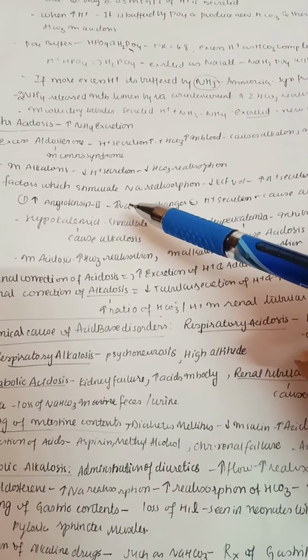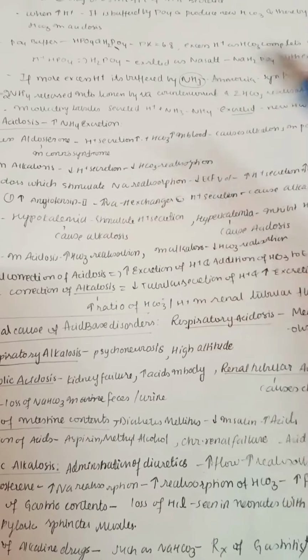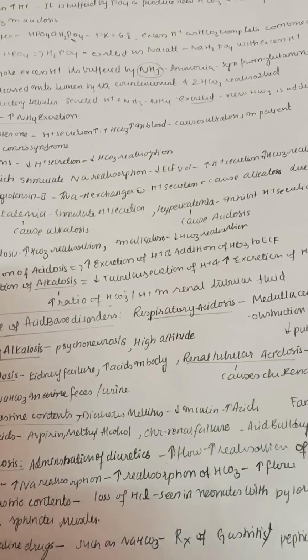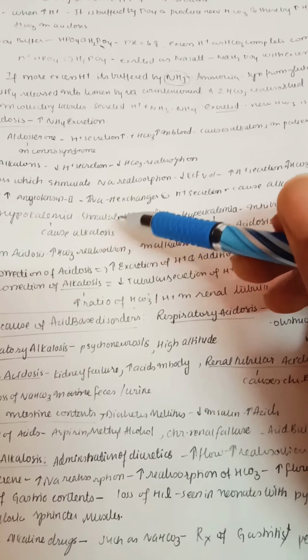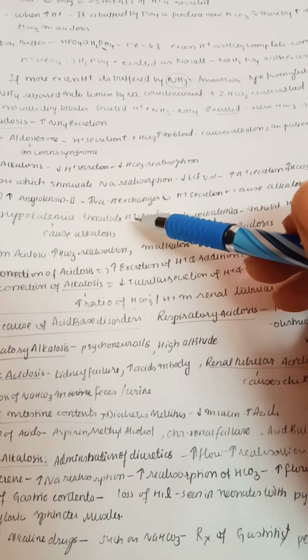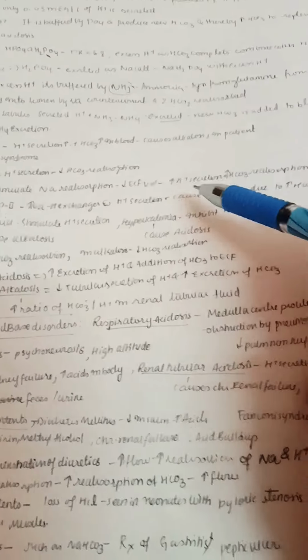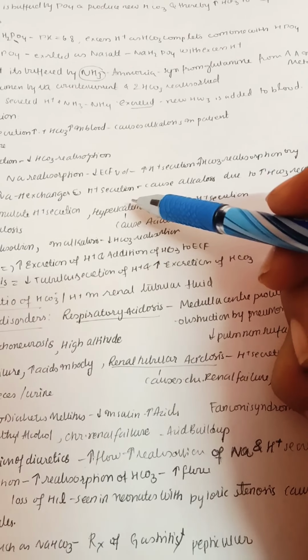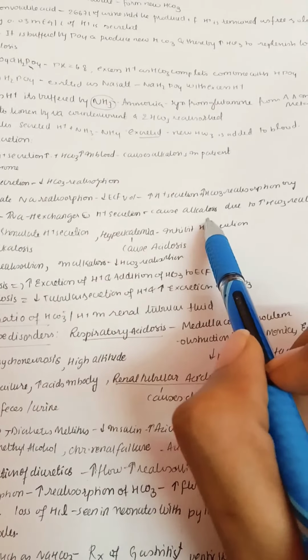If there is higher angiotensin 2, that will lead to a higher sodium hydrogen exchanger. So you can understand, a higher sodium hydrogen exchanger means more hydrogen is secreted. If more hydrogen is secreted, it will lead to higher bicarbonate reabsorption, leading to alkalosis. Again, of course, higher hydrogen secretion will cause alkalosis due to higher bicarbonate reabsorption.